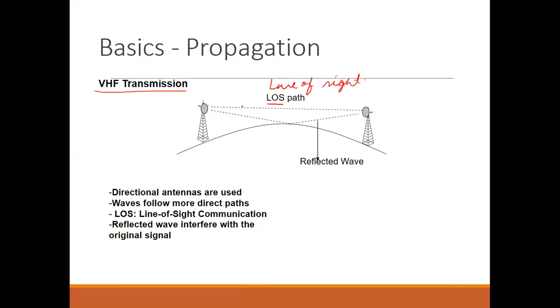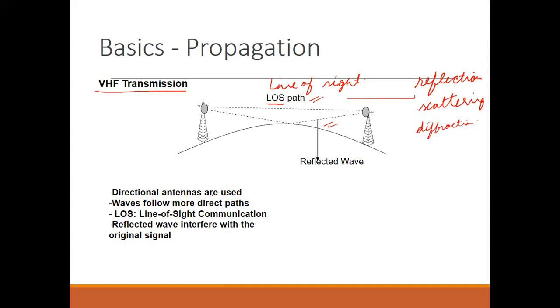So when there is line of sight propagation, the three things we have seen are reflection, scattering, and diffraction or refraction.